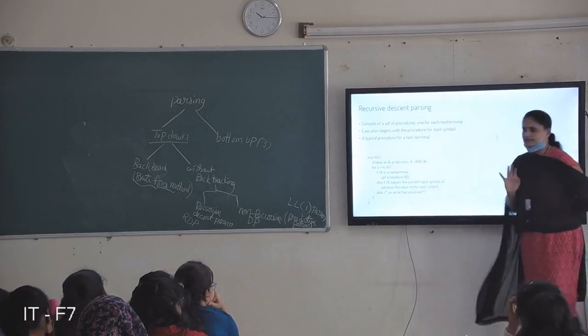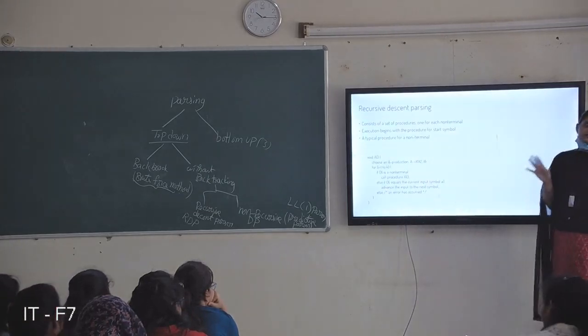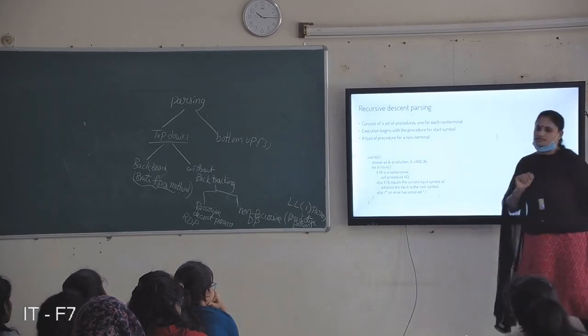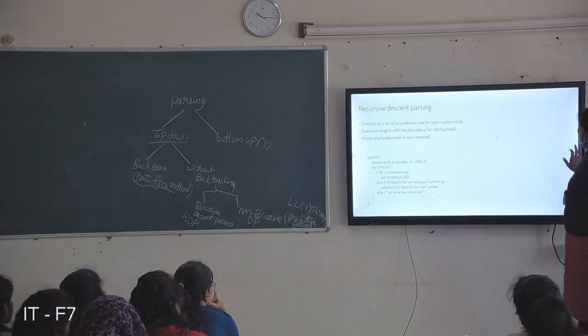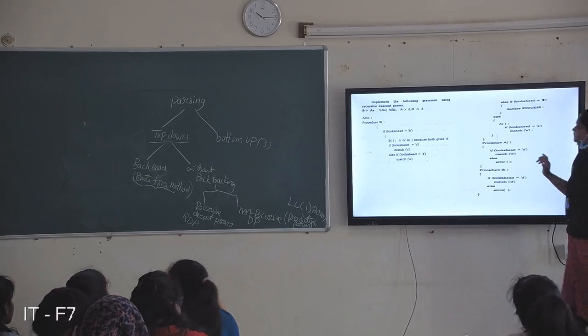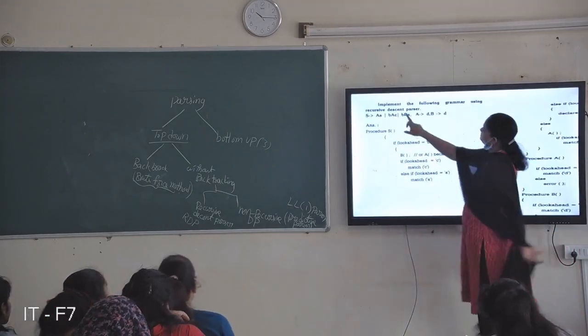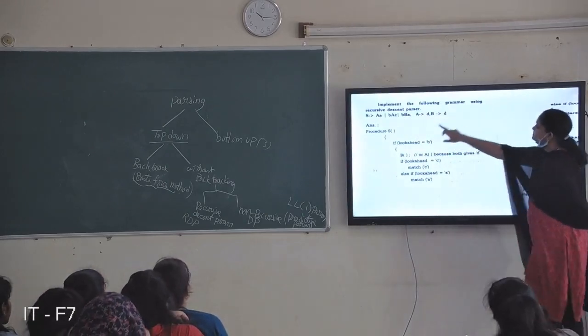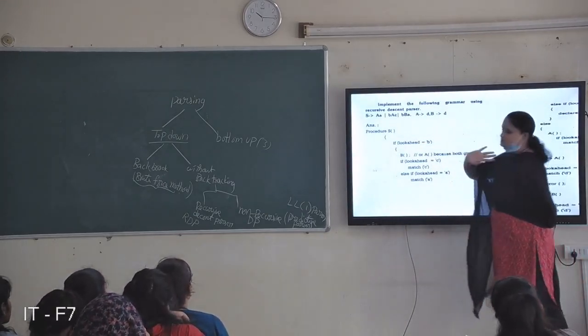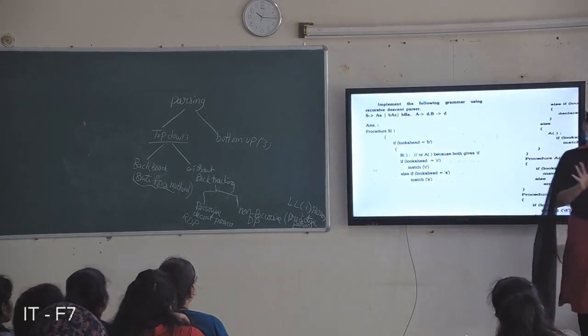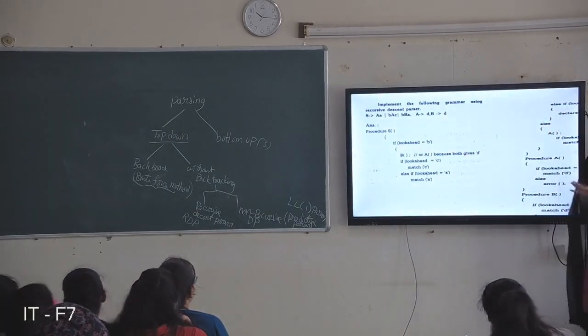Else there is an error. Just writing a procedure for each non-terminal is nothing but recursive descent parser. So I'll write one program. This is nothing but a recursive descent parser. Implement the following grammar using a recursive descent parser. A recursive descent parser is nothing but writing a procedure, writing functions, for each non-terminal.